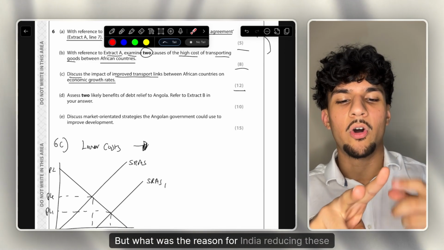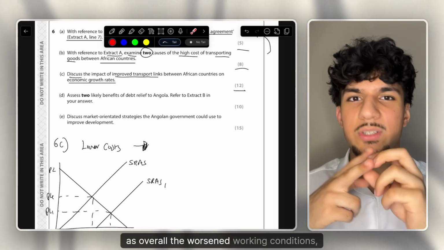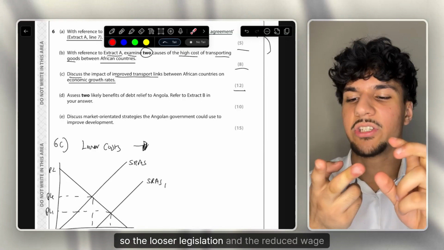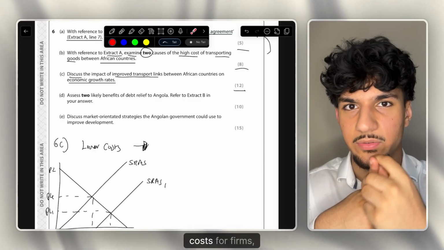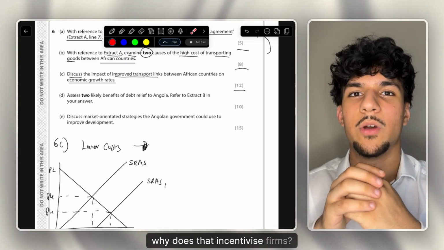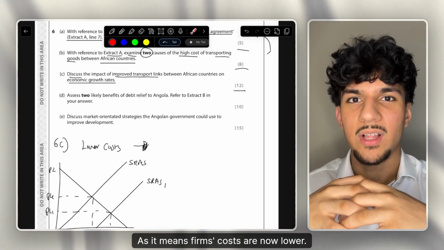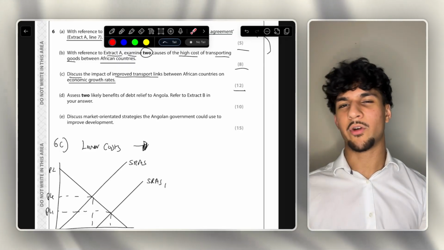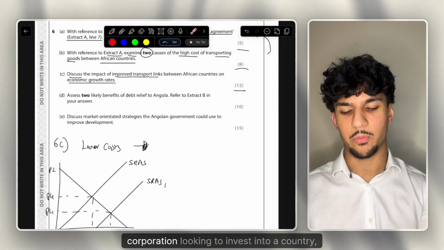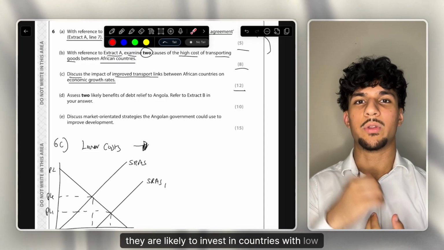But what was the reason for India reducing these wage costs and these non-wage costs? Overall, the worsened working conditions, so the looser legislation and the reduced wage costs for firms, so the reduced wage they have to pay their workers, why does that incentivize firms? Why is that positive for firms? As it means firms' costs are now lower. And if firms' costs are now lower, if there's a massive transnational corporation looking to invest into a country, they are likely to invest in countries with low costs.